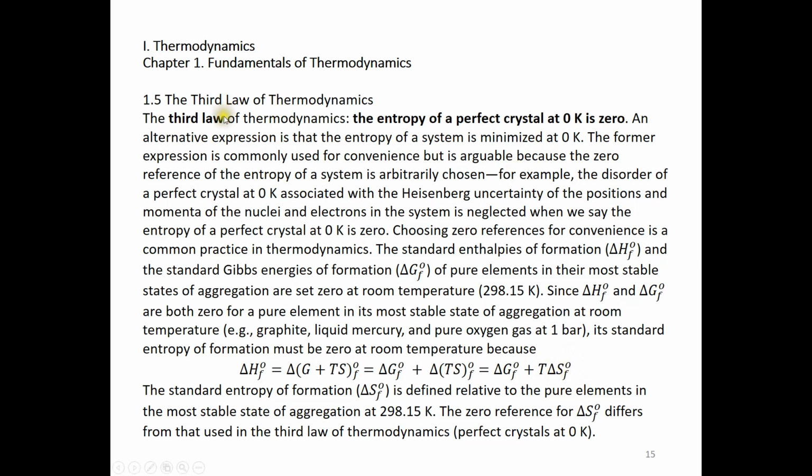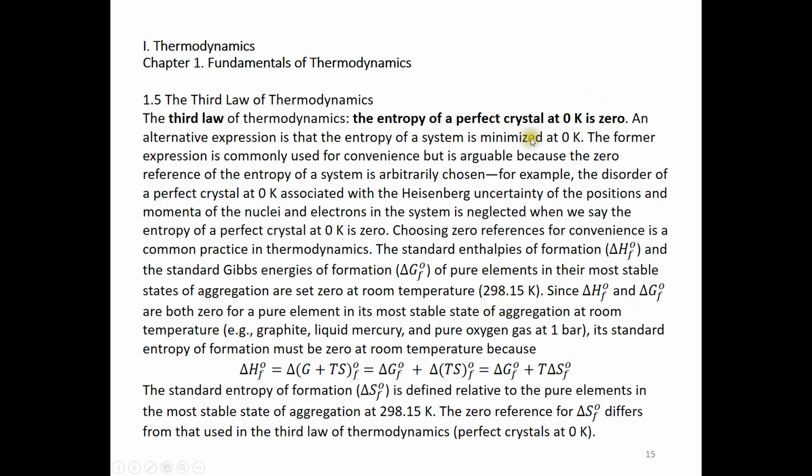But again, based on the third law, we say, well, if you have a perfect helium crystal at 0 K, its entropy is 0, but over here it says, well, the entropy of formation of a helium gas at room temperature is 0. Which one is correct? Actually, both are correct. It's just because we used a different zero reference.